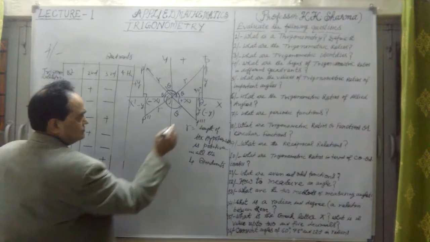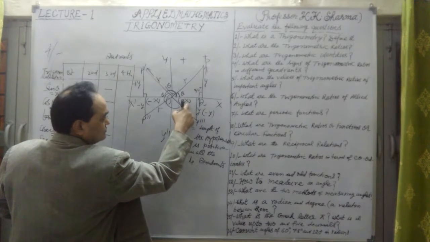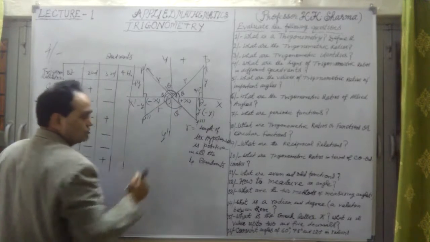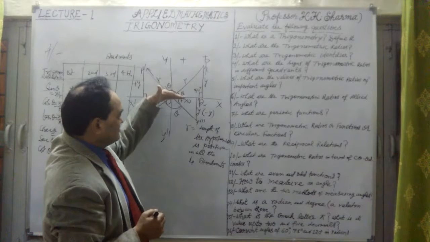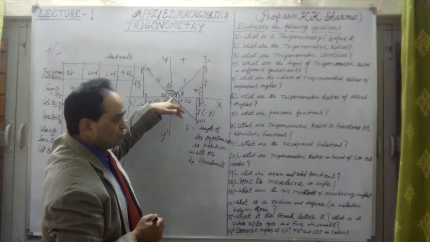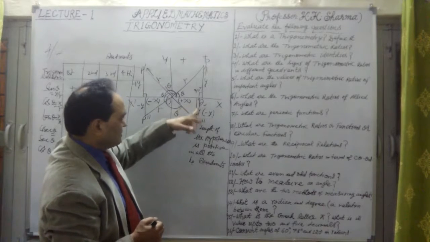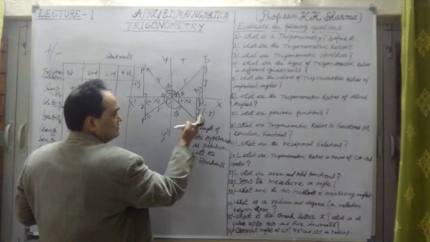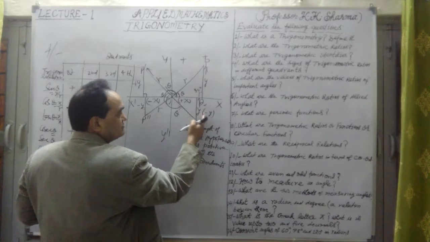In the fourth quadrant, x is positive but y is negative. The y coordinate along the side of the y-axis below the origin is negative, minus y. Again sin theta is minus y upon r.